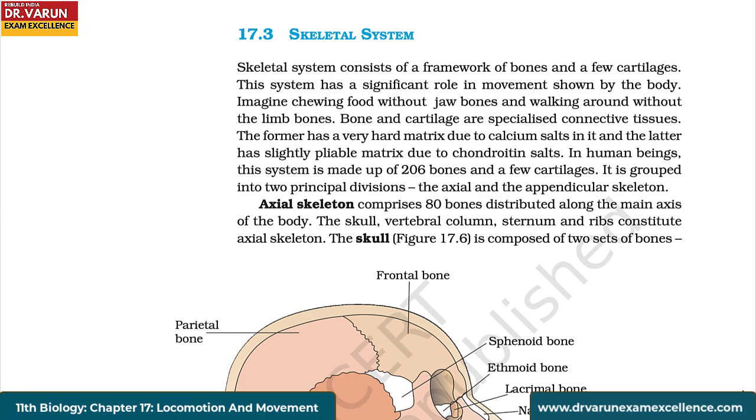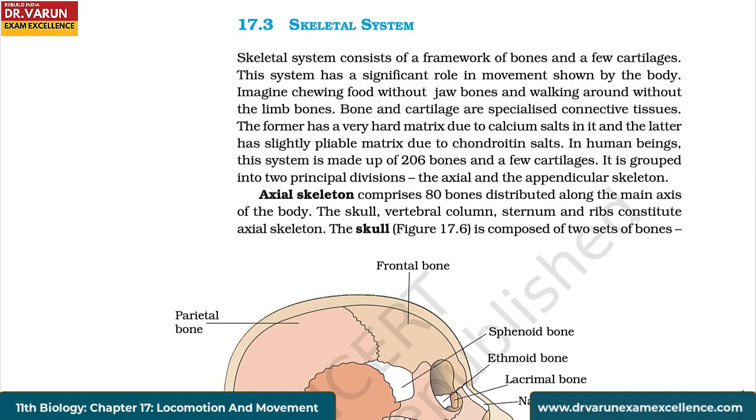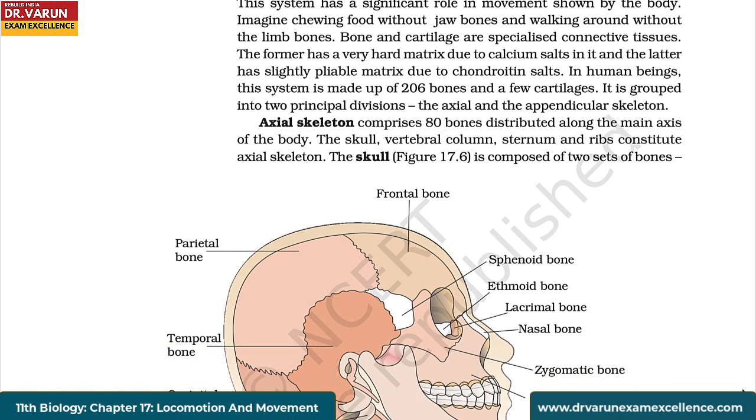Bone and cartilage are specialized connective tissues. The former has a very hard matrix due to calcium salts in it, and the latter has slightly pliable matrix due to chondroitin salts. In human beings, this system is made up of 206 bones and a few cartilages. It is grouped into two principal divisions, the axial and the appendicular skeleton.